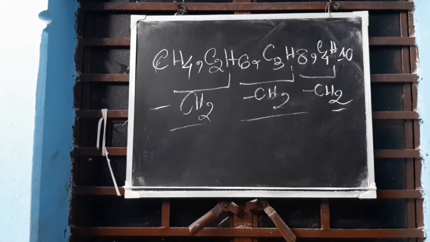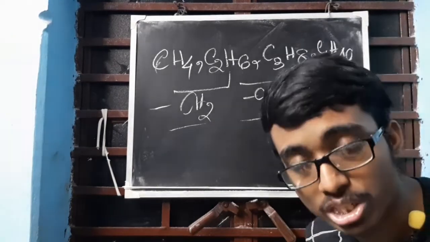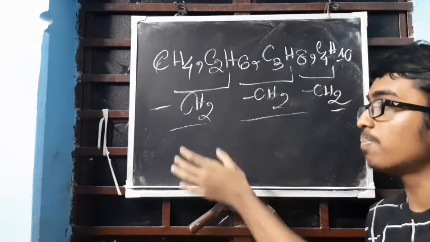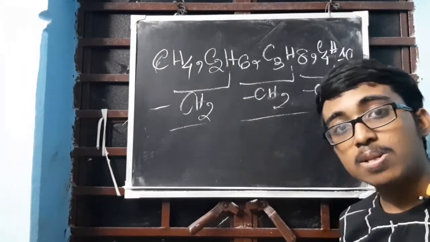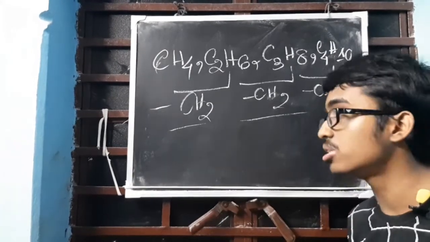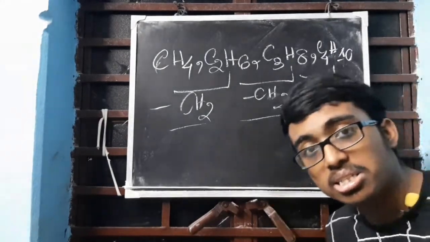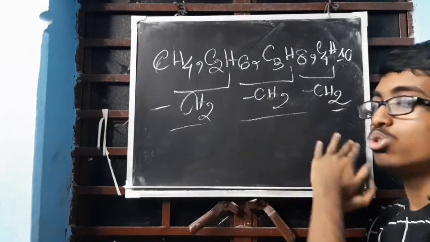Similar structure and similar chemical properties in which successive compounds will differ by CH2 group. Clear?